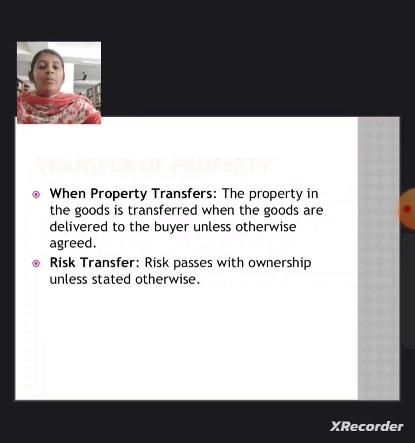When is the property transferred? The property in the goods is transferred when the goods are delivered to the buyer, unless otherwise agreed. Risk transfer: risk passes with the ownership, unless otherwise stated.